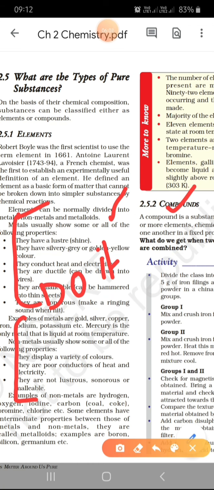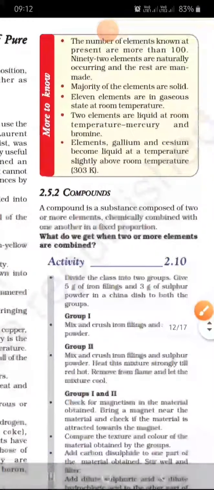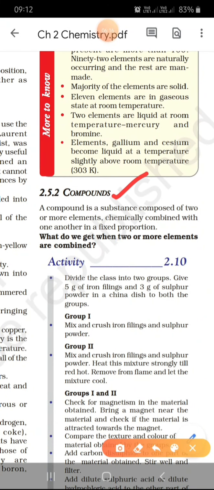Now I will directly go to the next topic, which is compound. So what is a compound first? So if you see here, the definition of compound is very nicely given. A compound is a substance composed of two or more elements combined with one another in a fixed proportion. So whenever a compound is formed, it will have a fixed proportion. What do you mean by fixed proportion? Fixed proportion means there must be a definite ratio.